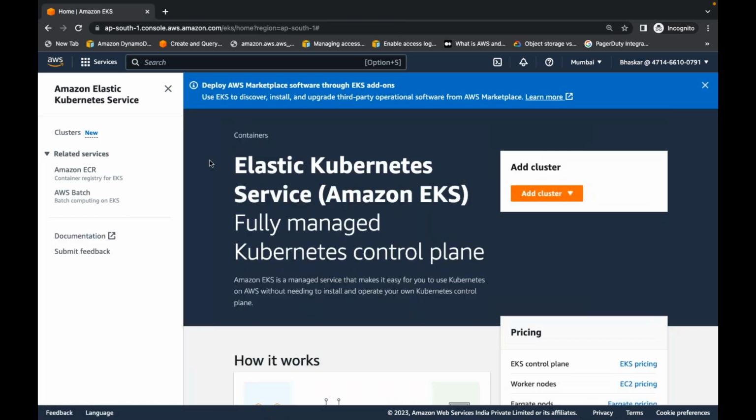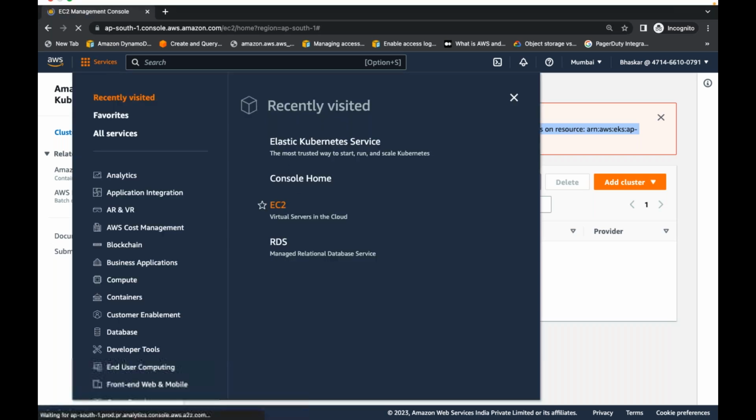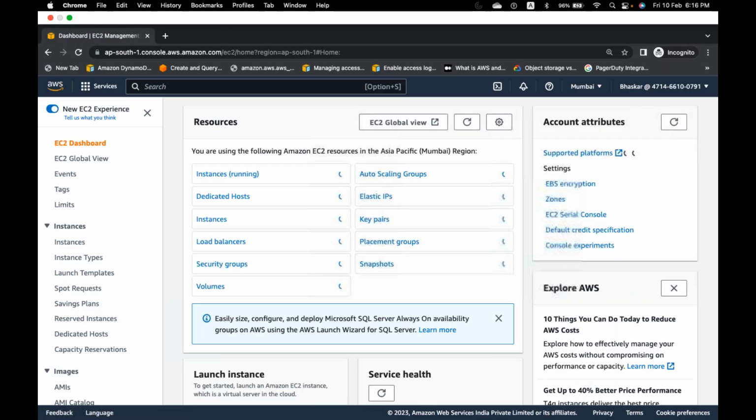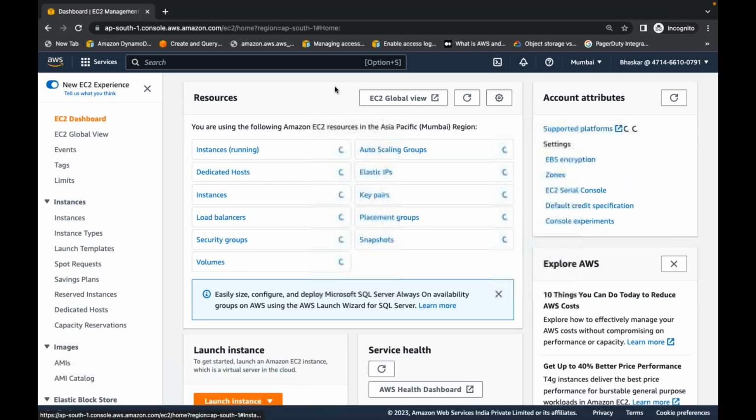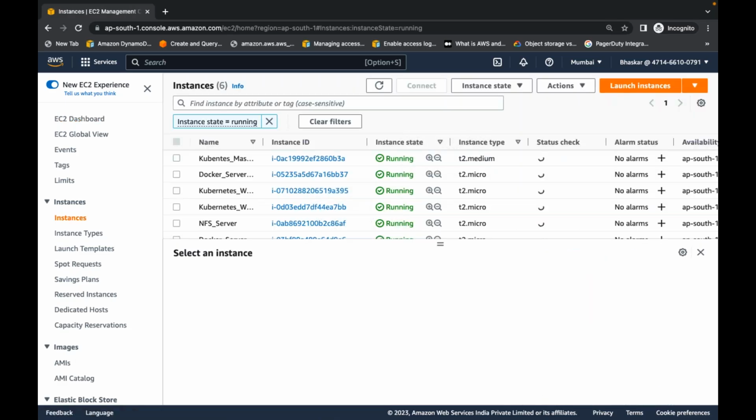If you go to the EKS page, listing clusters is getting an error. He doesn't have permissions to see how many clusters there are. And if you go to EC2, he has read only access, so he can see how many servers are there.